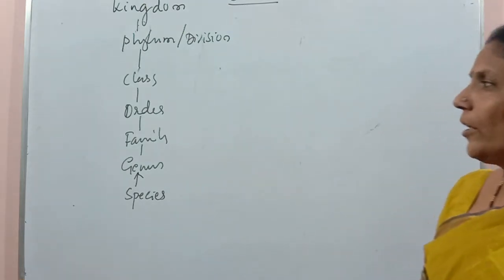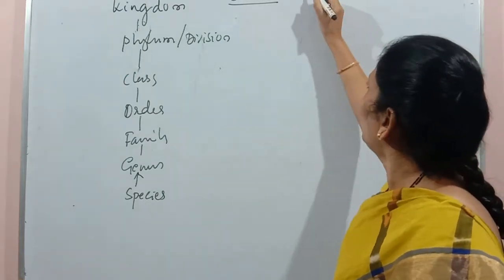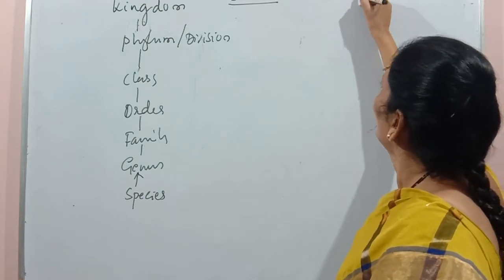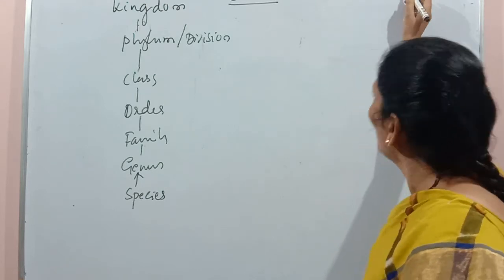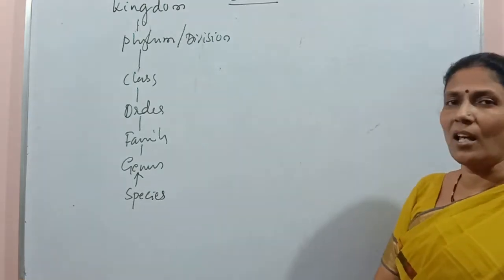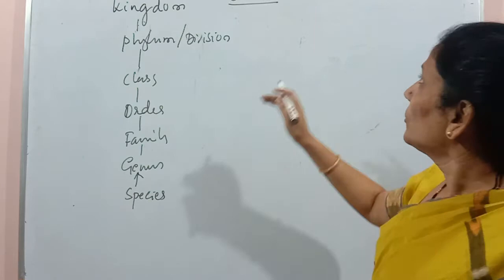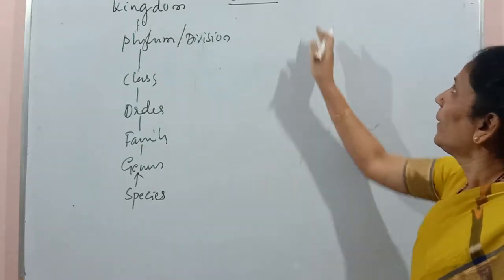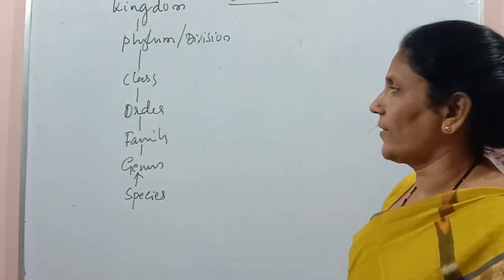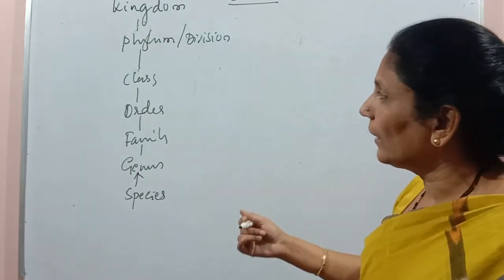Class is a higher category than the order, which is a group of more similar orders. Many orders which share certain characters among themselves are placed in the class. You may define it like this also: class is a group of many related orders. That group is called the class.